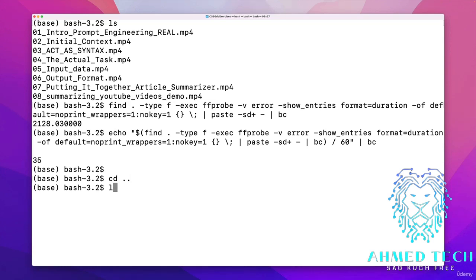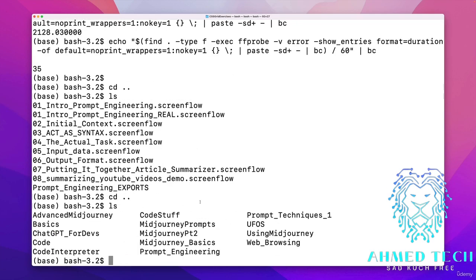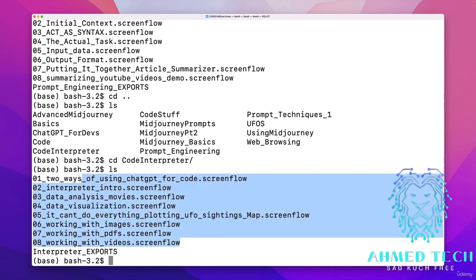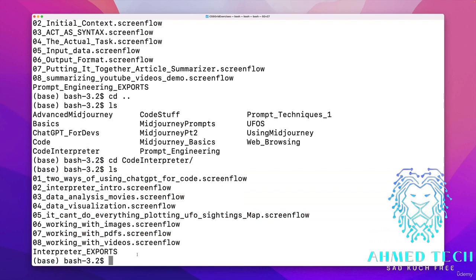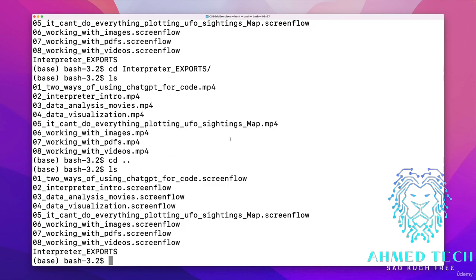But if we look at my folder structure here, it's kind of a mess. But this is a peek into the disaster of my course structure, organization, file structure, all that stuff. If I look at one of these, like the code interpreter section, it includes a bunch of ScreenFlow files, which is the software I use to record the actual videos. Then I export them into a folder, in this case called interpreter exports. And then I have all my MP4 files. So what I wanted to do is work with all of the MP4 files it finds within this directory.